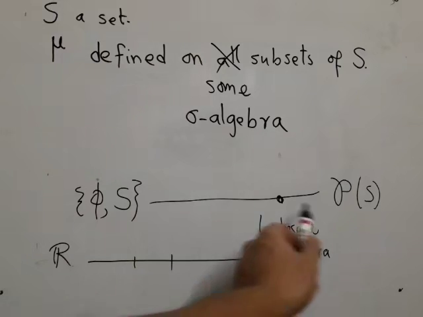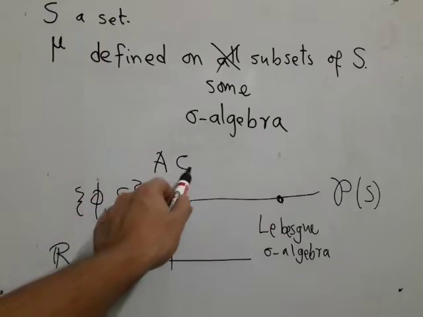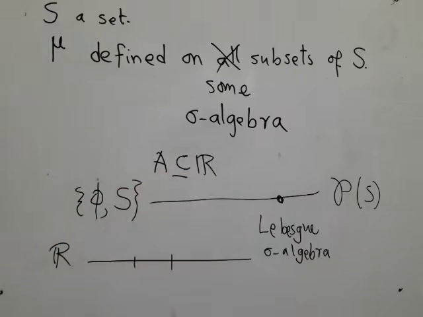But this beast turned out to be rather complicated. So if I give you a certain subset of R and ask you, is this A inside your Lebesgue sigma algebra? In general, the answer will be very complicated. It is not at all easy to check whether a given set is inside that sigma algebra or not. So people do not use that much.